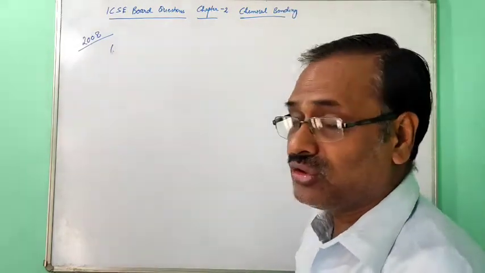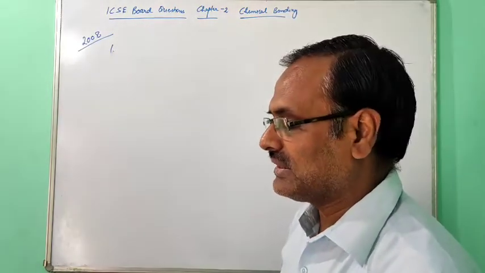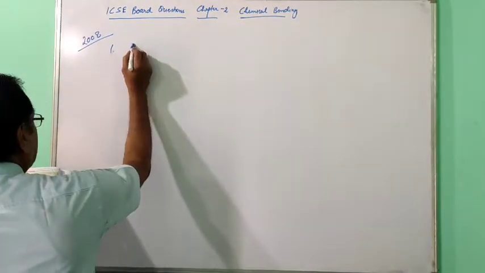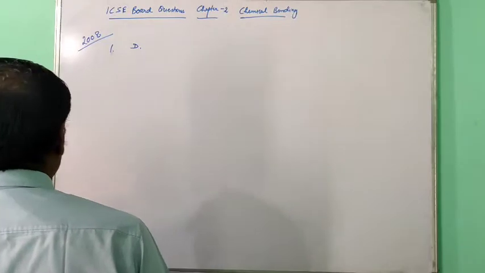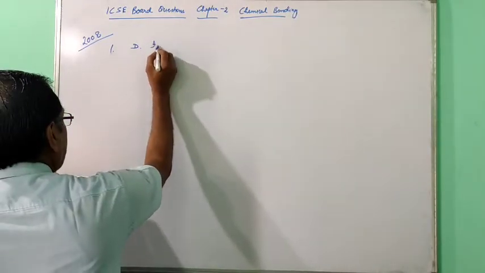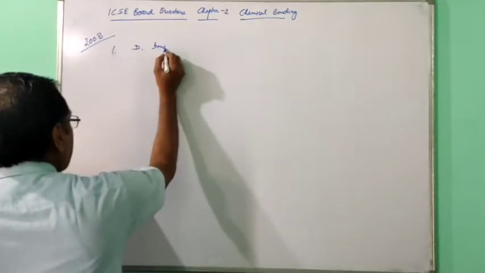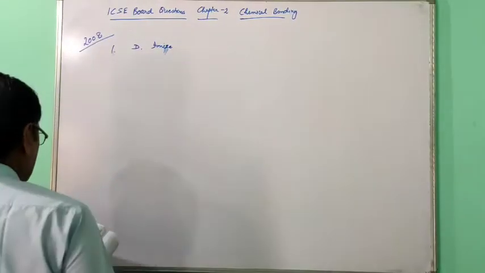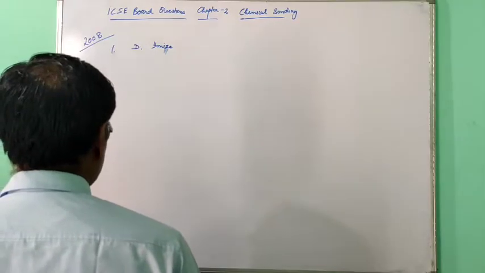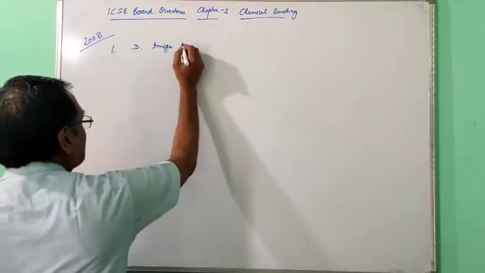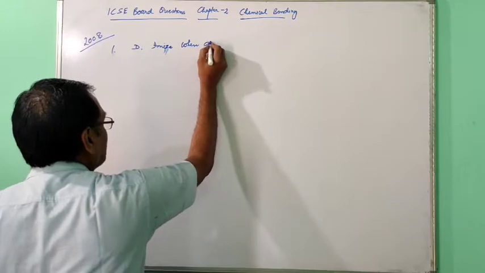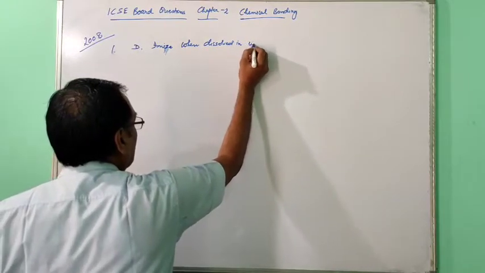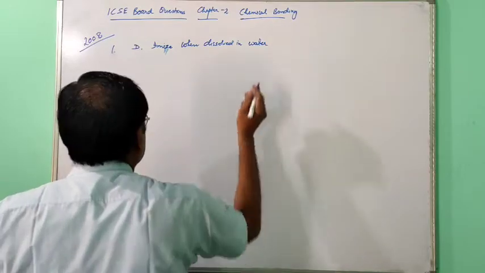This ionic compound goes through electrolytic dissociation, but it is given ionizes. So that one is wrong, and that is your correct answer: ionizes when dissolved in water.